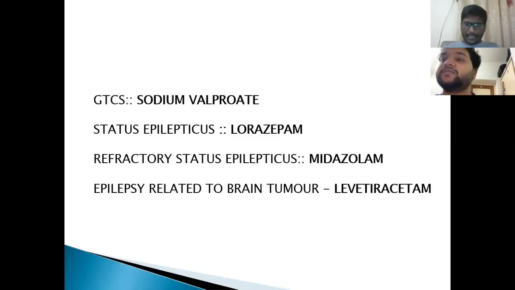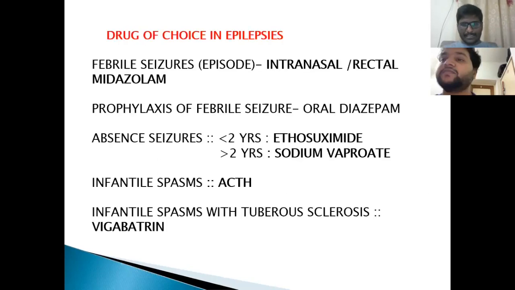So this completes the drug of choice. Again, I will repeat. Febrile seizure episode, drug of choice is intranasal or rectal midazolam. Prophylaxis of febrile seizure, oral diazepam. Absence seizures less than 2 years, ethosuximide. More than 2 years, sodium valproate.